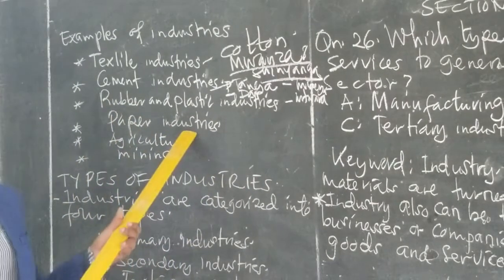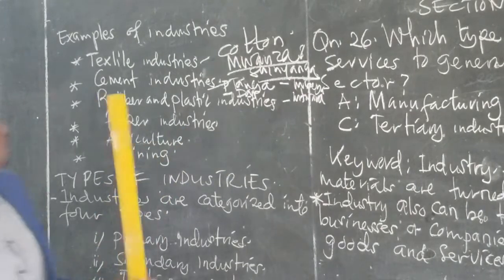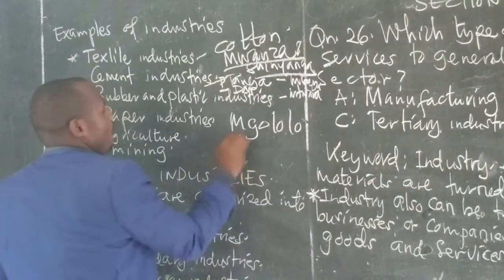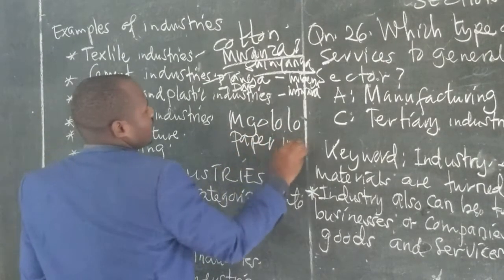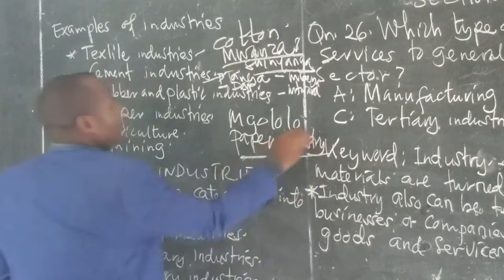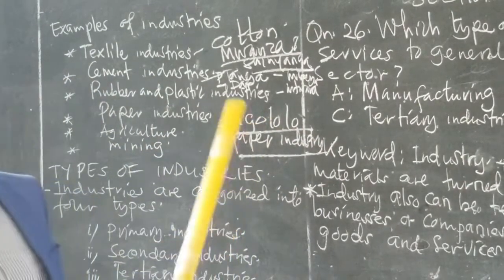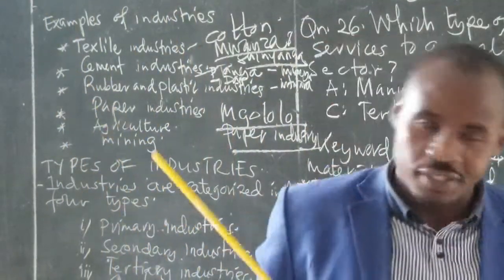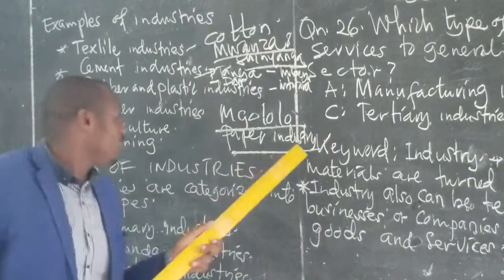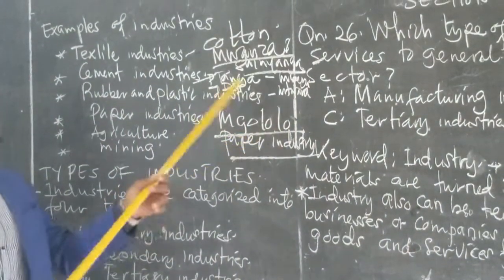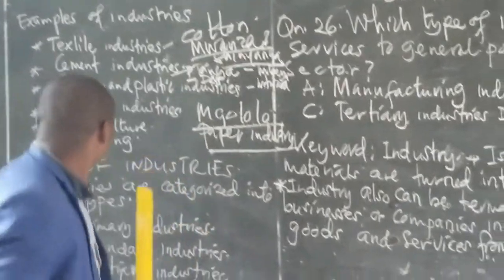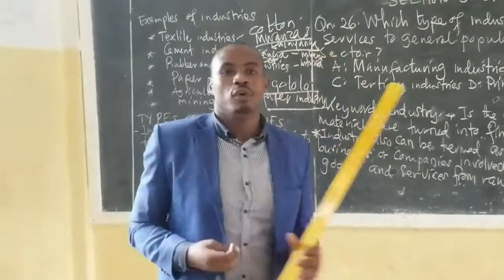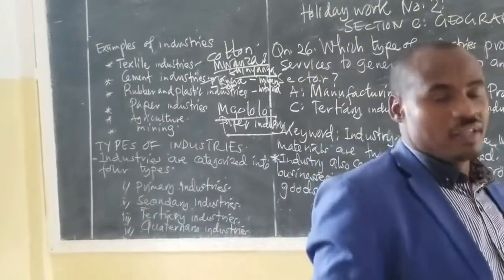Also, we have the paper industry. In our country, there is Ngororo paper industry, found in Iringa. As we know, Iringa is a region with heavy forest in our country. So it uses materials from the forest. We also have agriculture and mining. So these are good examples of industries.